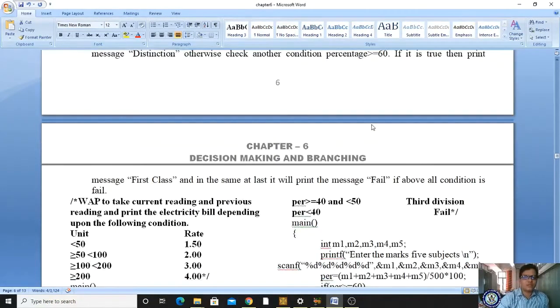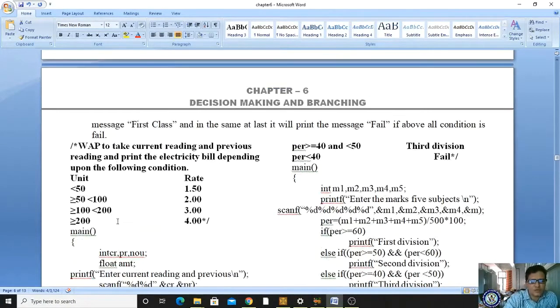So I will explain one simple program where we are going to use this. As we are using electricity at home, we are getting an electricity bill. To get the electricity bill, we are using some conditions. What is that condition? This is a general condition, not as per your actual electricity bill. That electricity bill will be generated by using this kind of condition. Now let us see here.